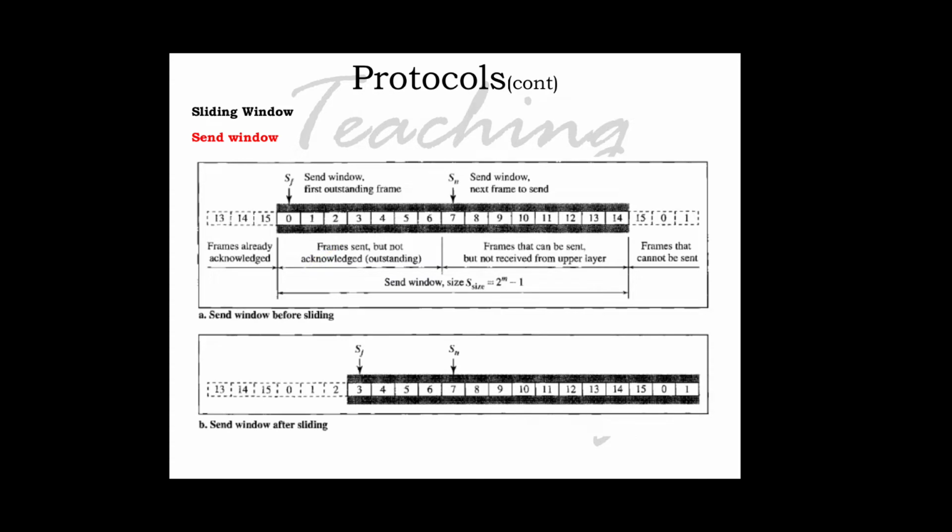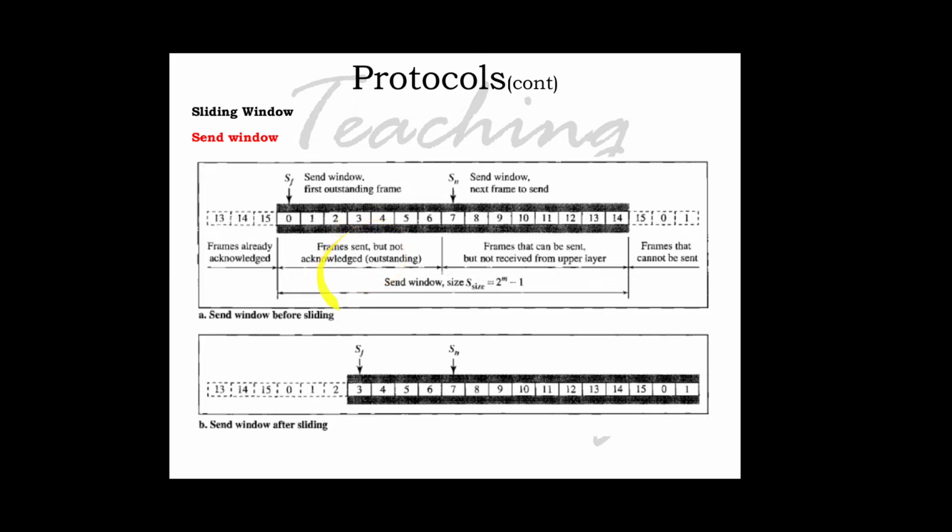The second region, colored in the figure, defines a range of sequence numbers belonging to the frames that are sent and have an unknown status. The sender needs to wait to find out if the frames have been received or were lost. We call these outstanding frames.